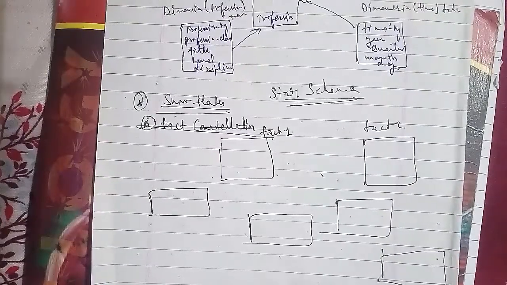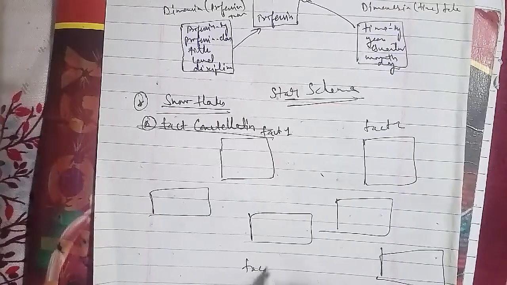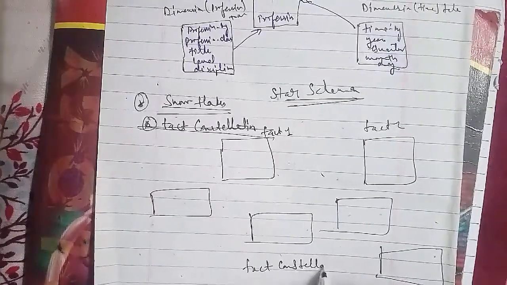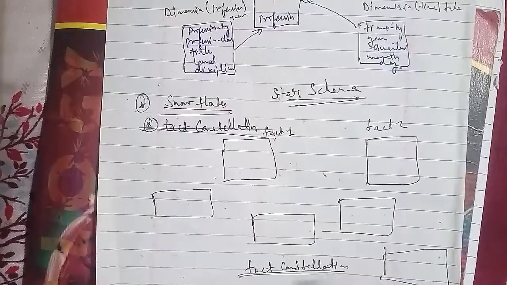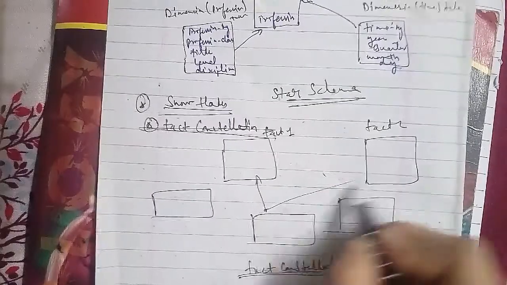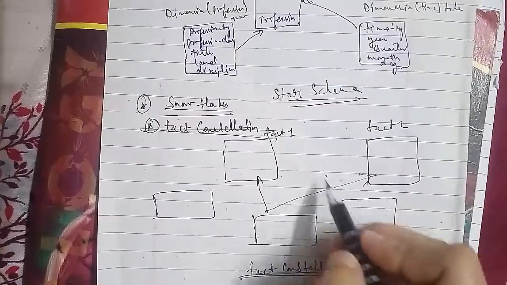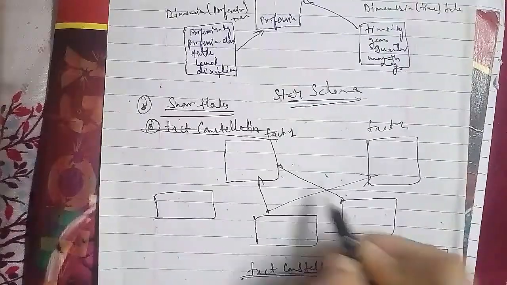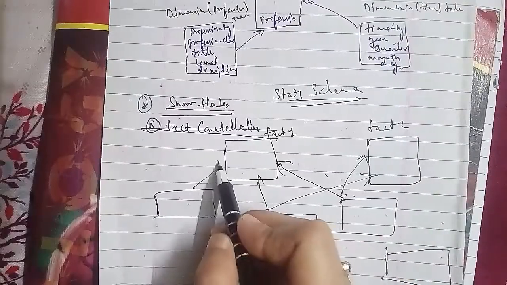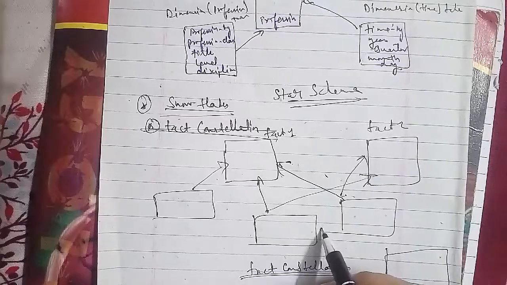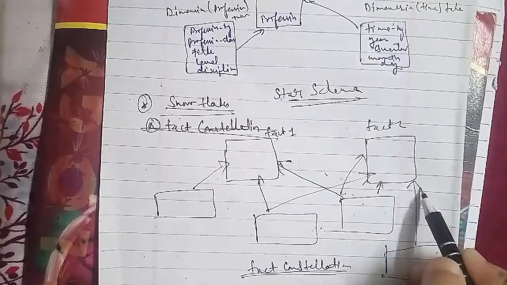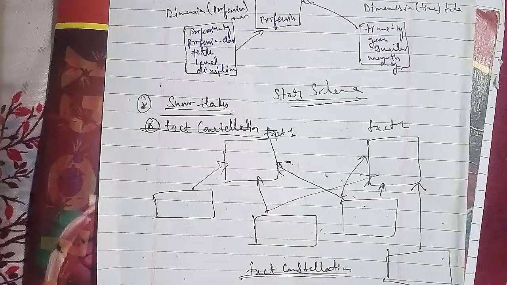In one fact table we have dimension 1, that is a key, dimension 2, that is also a key, and dimension 3 also a key, and this is a summary as well. Here, dimension 2, dimension 3, dimension 4, and summary.